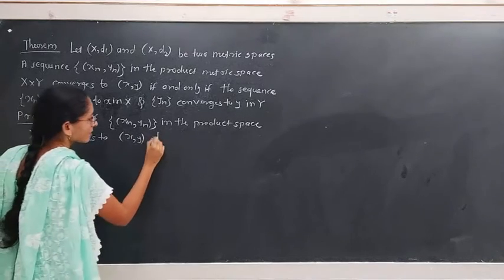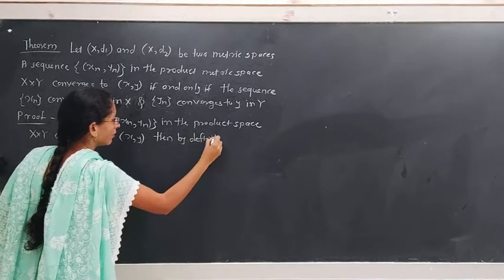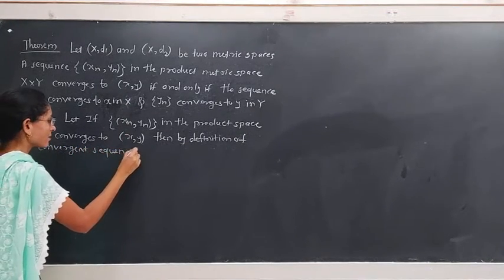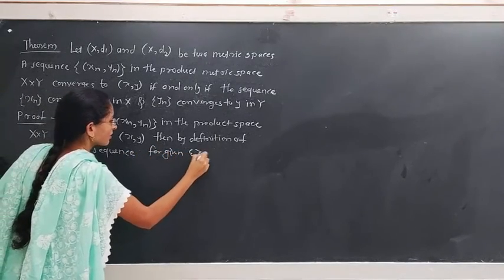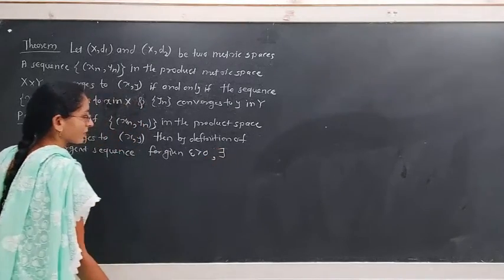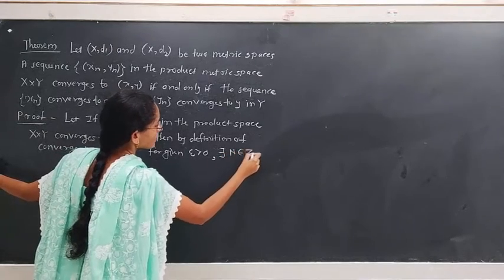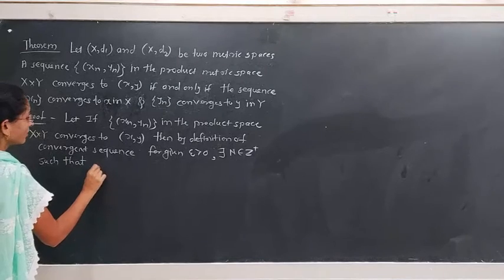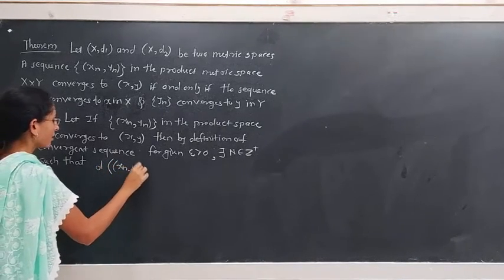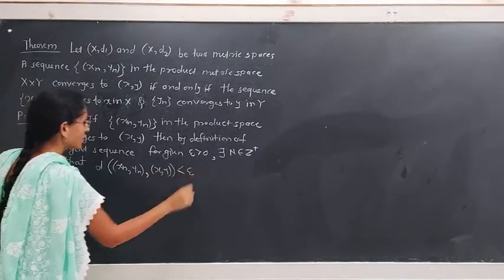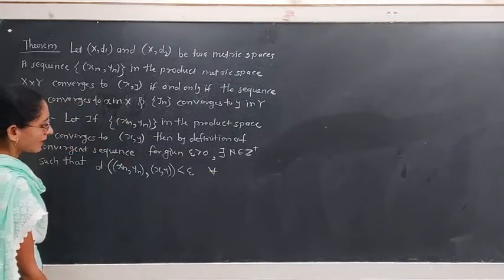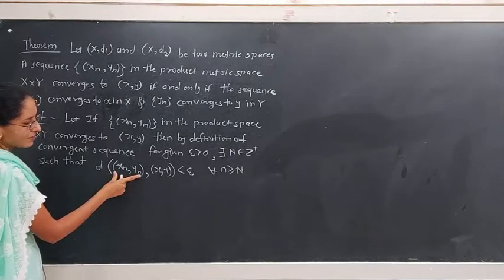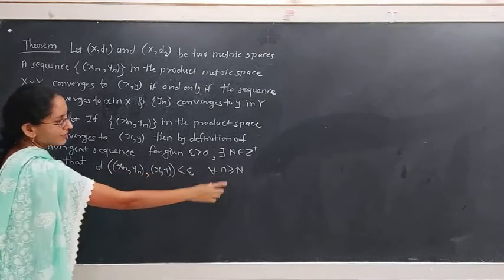Then by the definition of a convergent sequence, for given epsilon greater than 0, there exists a positive integer N belonging to Z plus such that d of (xn, yn) and (x, y) is less than epsilon for all n greater than or equal to capital N. By the definition of a convergent sequence, the distance between (xn, yn) and (x, y) is less than epsilon where n is greater than or equal to capital N.